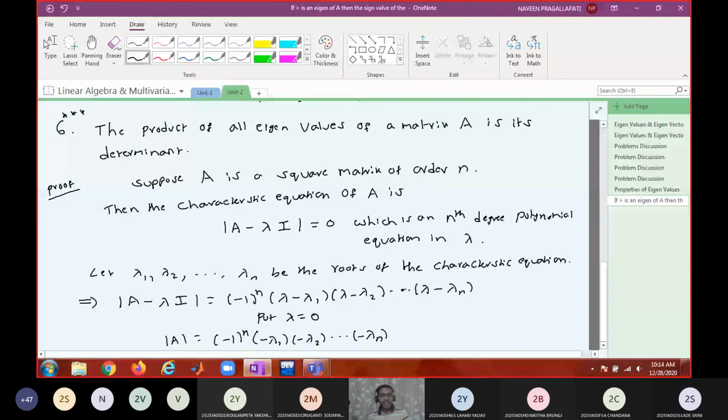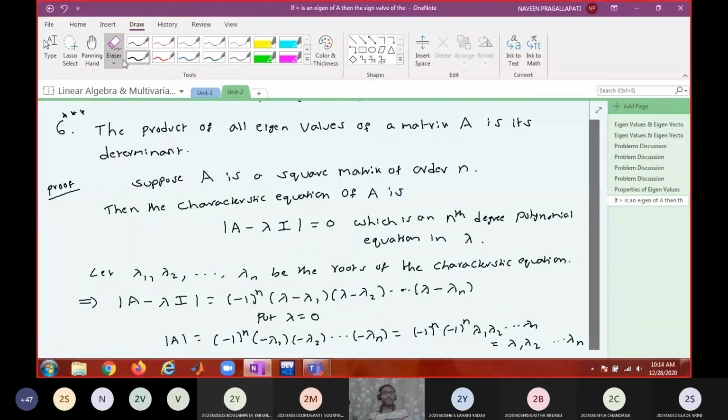How many minus 1s are there? n. Minus 1 whole power n into minus 1 whole power n into lambda 1 into lambda 2 into, and so on, lambda n. So minus 1 whole power n into minus 1 whole power n is 1. So this is lambda 1 into lambda 2 into, and so on, lambda n. Is it okay?